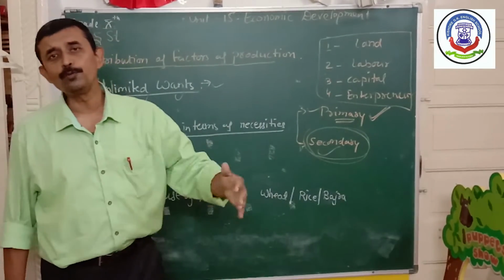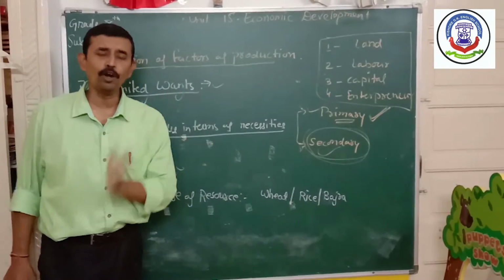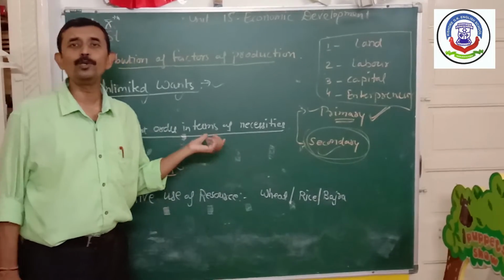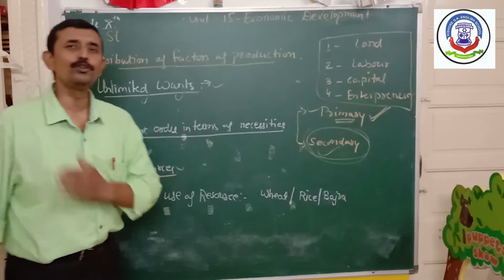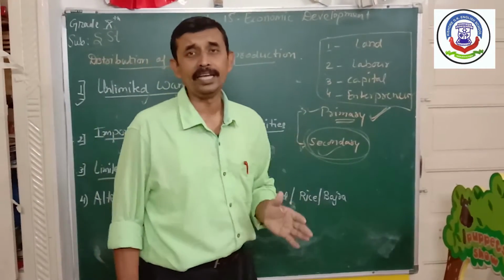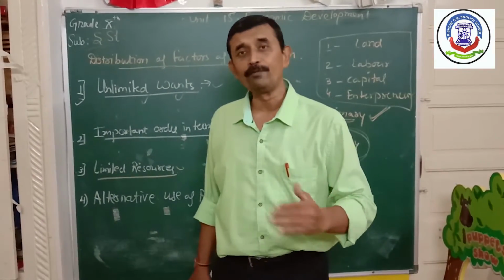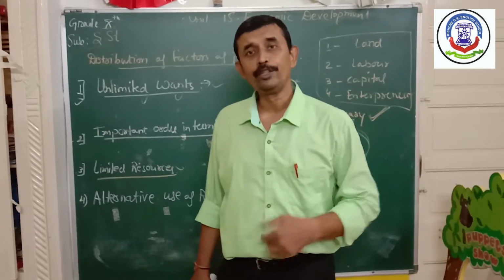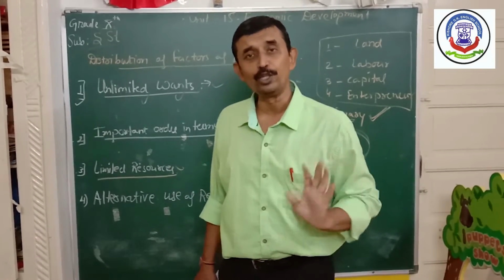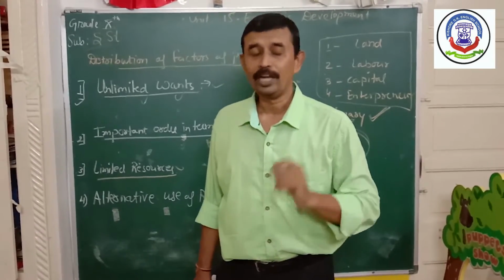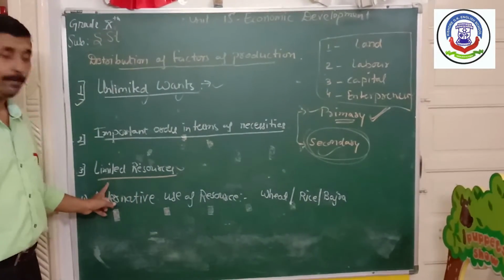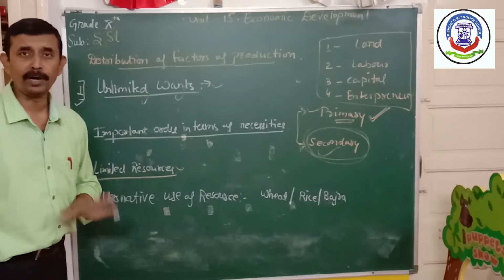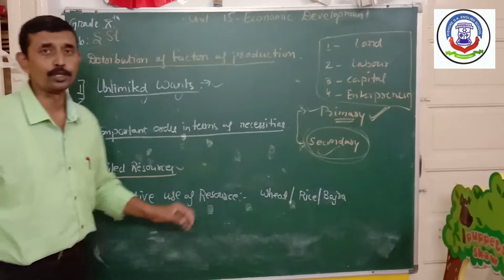When we use vehicle, at that time we do not think that petrol stock is limited. And if the world continues to use petrol and diesel blindly, there is a fear that after 20 or 25 years, there will be no petrol left in this world. That will be a great problem. So we have to keep limited resources in mind, and we have to use the resources judicially.